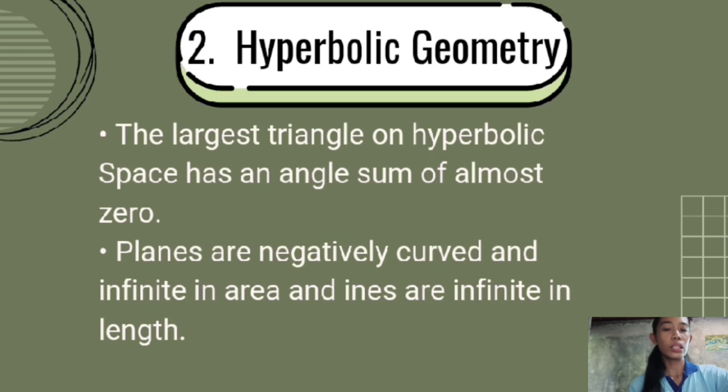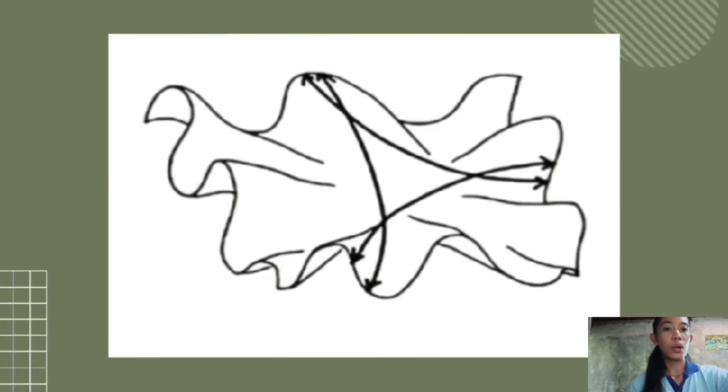So we all know that in Euclidean geometry, the angles of a triangle always add up to 180 degrees. But in hyperbolic geometry, the angles of a triangle only add up to less than 180 degrees. This means that the larger the triangle is, the closer the sum of its angles gets to zero.